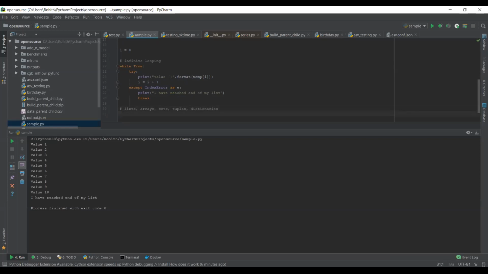So what is a list? A list is nothing but storing different kinds of objects in one single array. An array will only store the same data type of object, but a list can store different data types together. In the sense, in a sample list, you can store an integer, a string, a floating point number, a boolean value, everything. You can iterate over anything. So if you look here, print i.